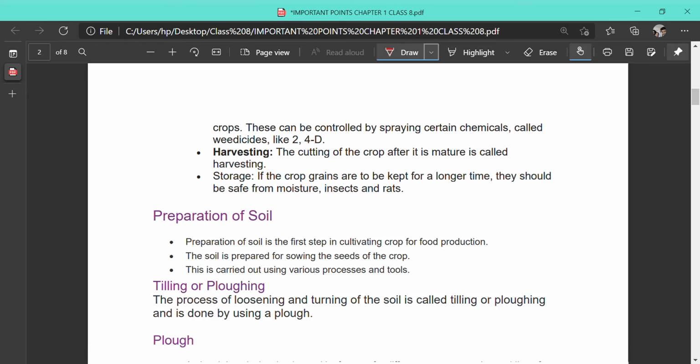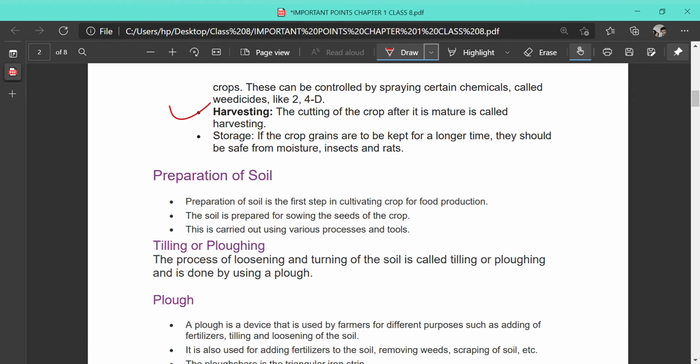After weeding, the next step is called harvesting. That is, the ripened crop is cut down and separated from the roots. Next, after harvesting, the crop grains are to be kept for a longer period of time, so they should be kept safe from moisture, insects and rats. Now you are going to read about the details of all these above mentioned processes.